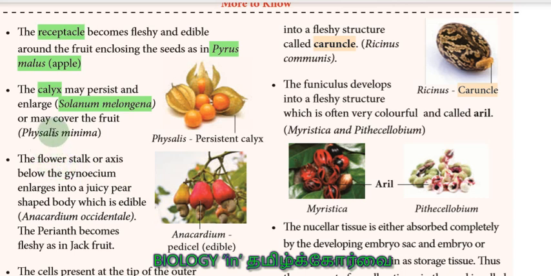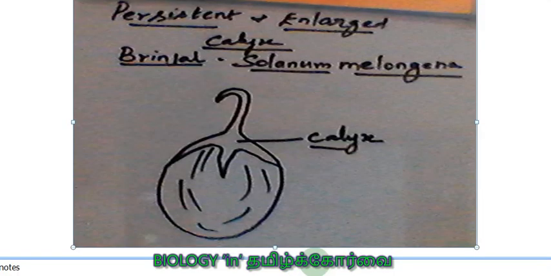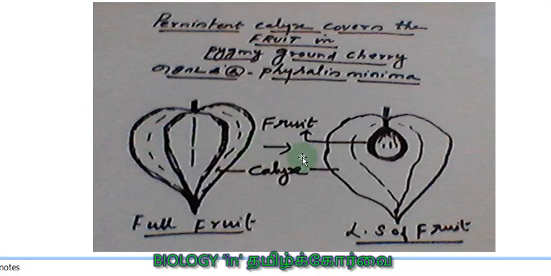Next one is Physalis minima, where the calyx surrounds the entire fruit. You see the calyx of Physalis minima covers the entire fruit. Here, this is the Physalis minima fruit. It is covered by the calyx, and in Tamil it is called sodakku. In English it is also known as pygmy ground cherry, where the persistent calyx covers the entire fruit, right?